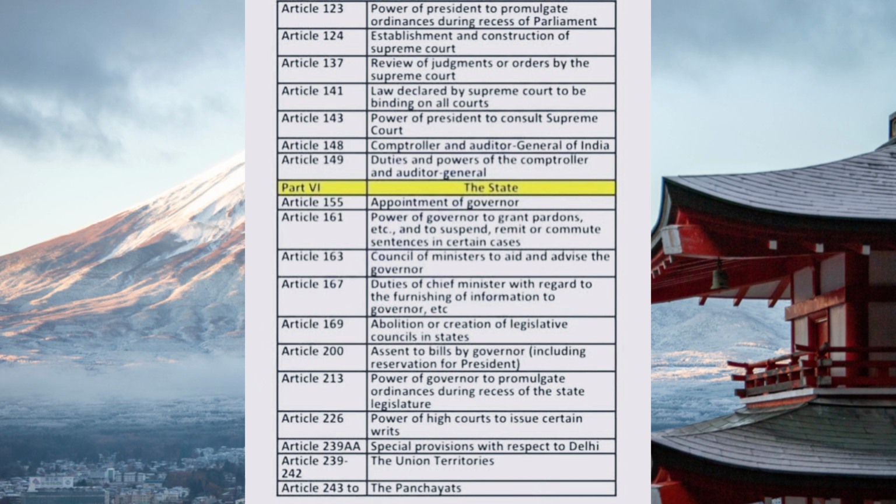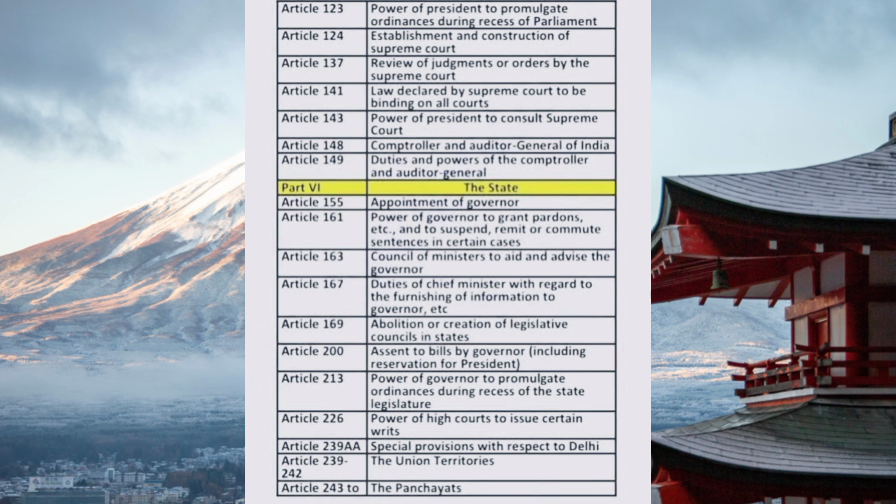Article 167, duties of Chief Minister with regard to furnishing of information to governor, etc. Article 169, abolition or creation of legislative councils in states. Article 200, assent to bills by governor, including reservation for President. Article 213, power of governor to promulgate ordinances during recess of the state legislature. And Article 226, power of high courts to issue certain writs.